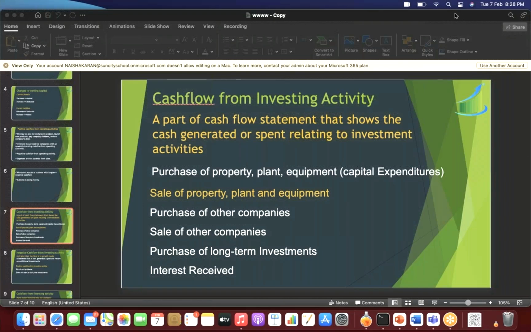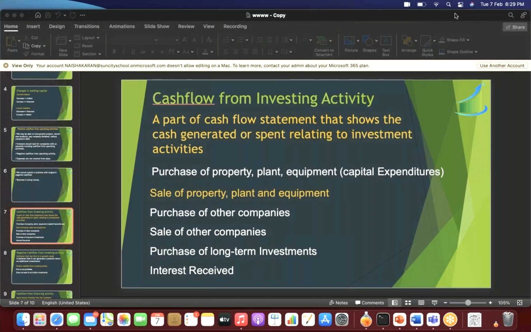So a part of cash flow statement that shows the cash generated or spent relating to investment activities will come in cash from investing activity. So what are the things that come? It is purchase of property, purchase of plant, purchase of equipment, purchase of machinery, purchase of other companies. All these purchases, as we have discussed, would be outflow of cash.